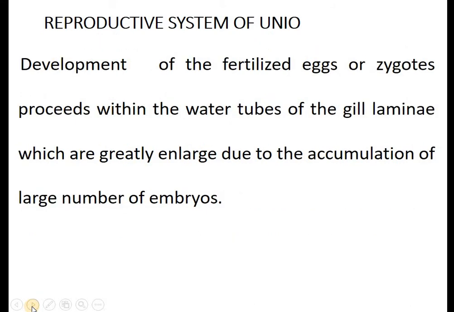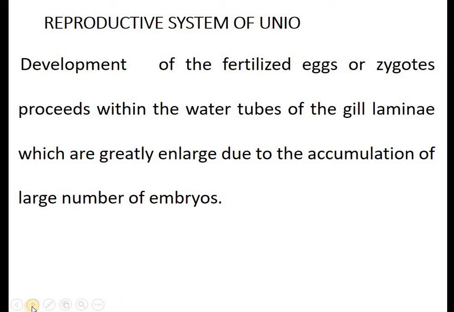Next, development of the fertilized eggs or zygotes proceeds within the water tubes of the gill lamina, which are greatly enlarged due to the accumulation of a large number of embryos. So here, these water tubes of the gill lamina provide a place for the early development. In the case of the Unio, we find the water tubes in the gill lamina where the eggs are deposited or placed.